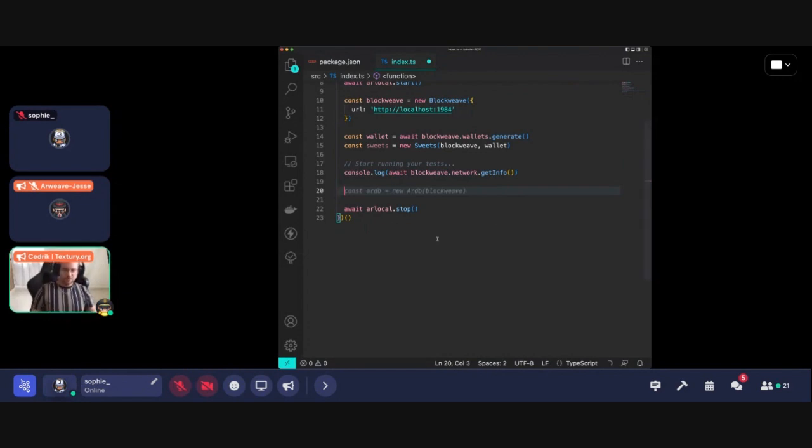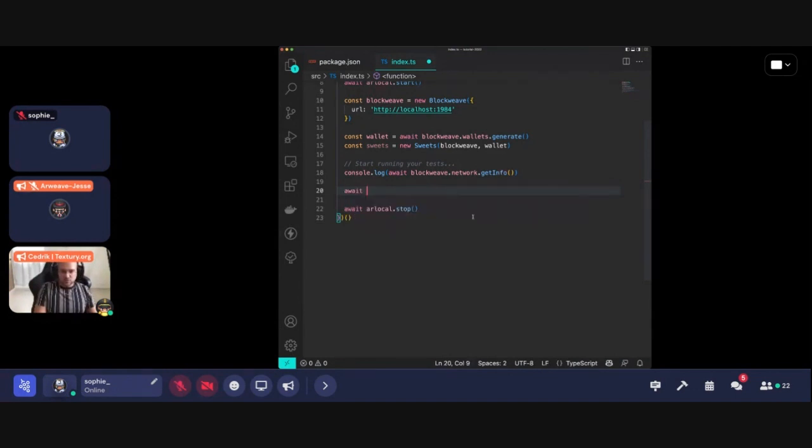Now let's go and create a transaction. With ArLocal, you need to first add funds to your wallet, which is the exact same thing online, but on mainnet, you need to add funds by sending it from one wallet to another. Here with the Suites tool, you are able to add funds directly to a brand new generated wallet.